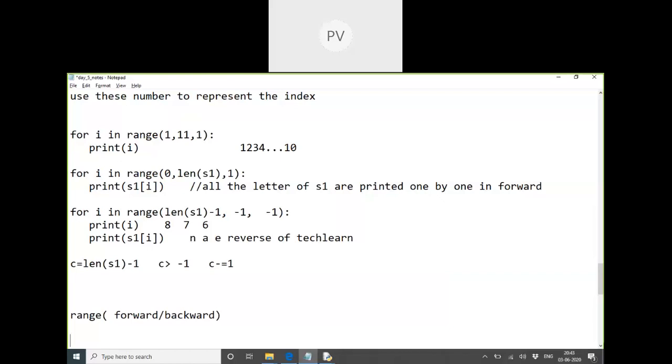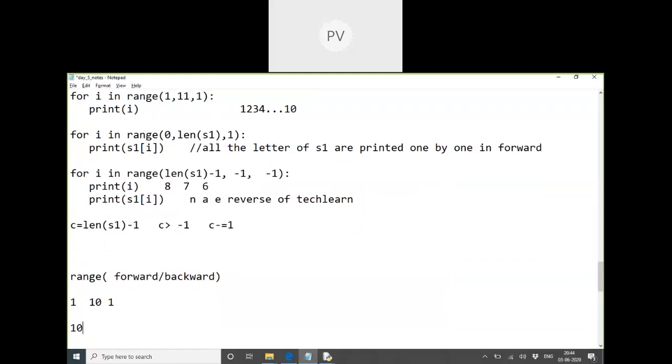Tomorrow I'll discuss all the details about the range function. Today I just mentioned that you give three values inside it. Whatever you mention, it should be in the correct order. If I say 1 to 10, it should be an increment of 1. Or else if you say 10, we should give a lesser number and say minus 1.